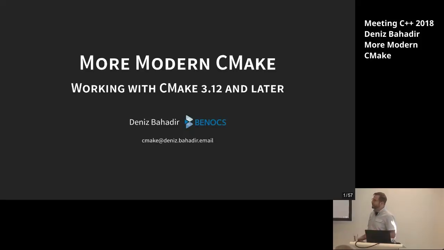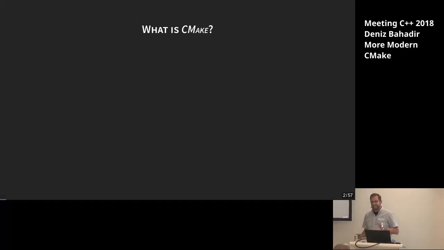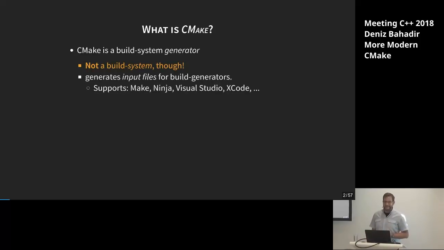But now we will talk about modern CMake, and especially about more modern CMake, pun intended. Okay. I guess most of you probably know, but maybe there are some people who don't. So let's start with what is CMake. And to say it simply, it's just a build system generator. It's a build system generator, though it's not a build system. That's a different thing. It generates the input files for other build systems, like, for example, Make, Ninja, Visual Studio, Xcode.